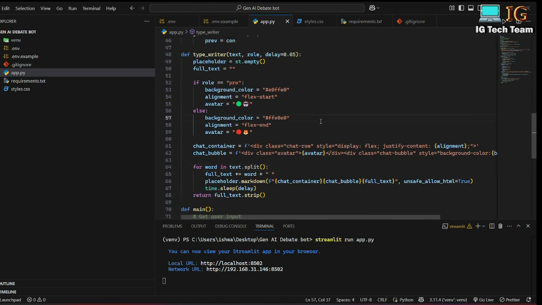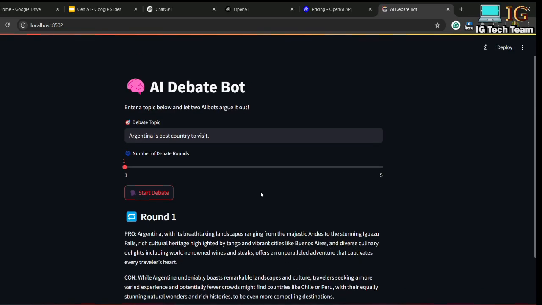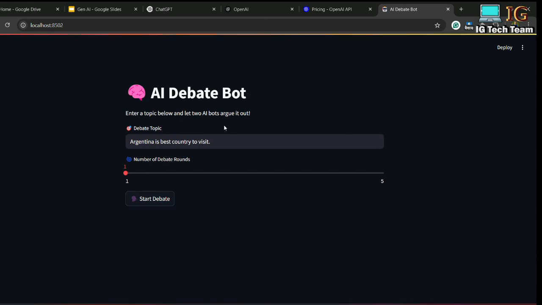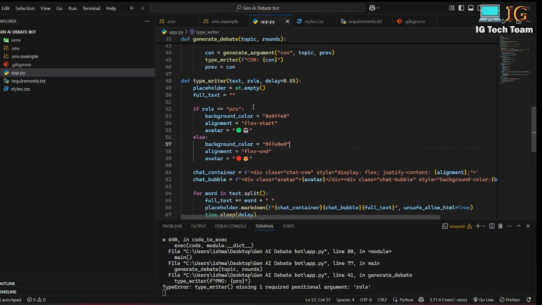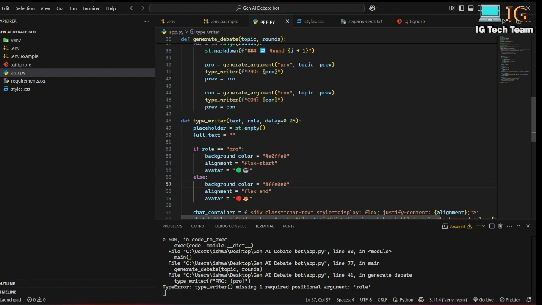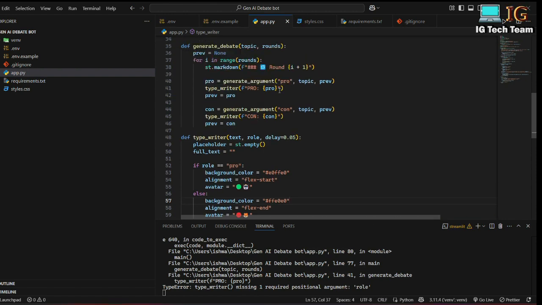Now if I press Ctrl+S, and here I can press rerun, and now if I click on start debate, okay, typewriter missing one required positional argument: role. Here I have passed a role in this typewriter, so I also have to update this typewriter.